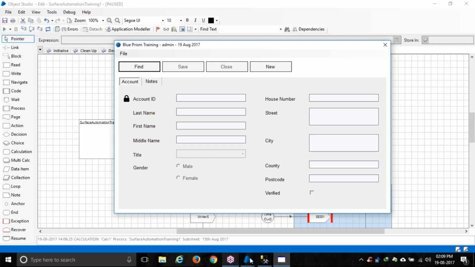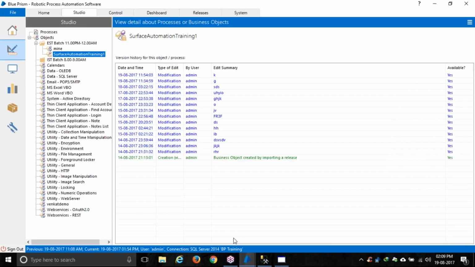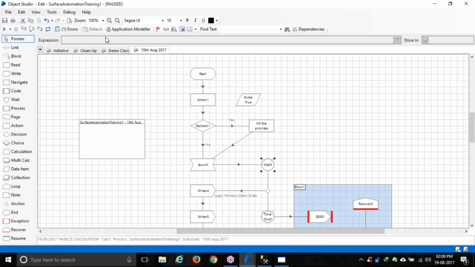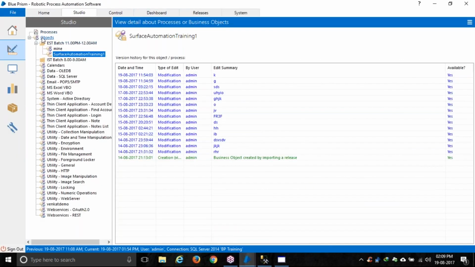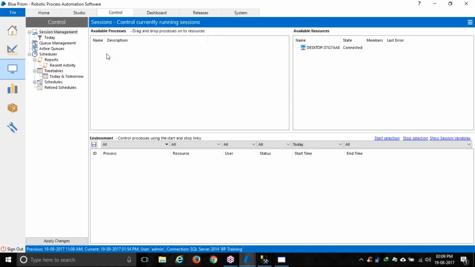Yes, so for that we need to configure it, right? After creation, this is just a business object. Basically, we need to create a process, and in that process we call this business object, or different business objects. Then in the control room we can configure it. We can schedule what time it needs to run, and what resources, like what system it will run on. Everything we can configure there.